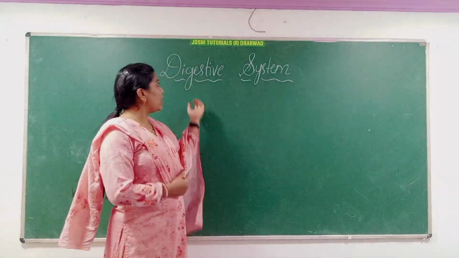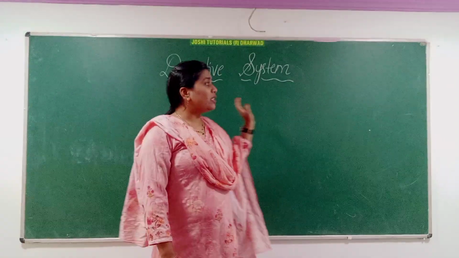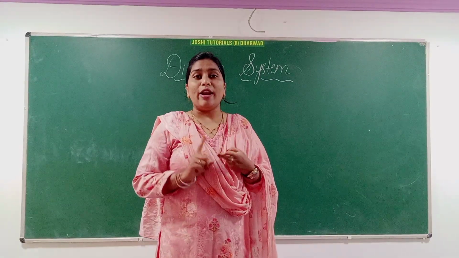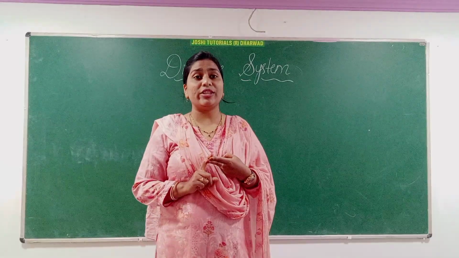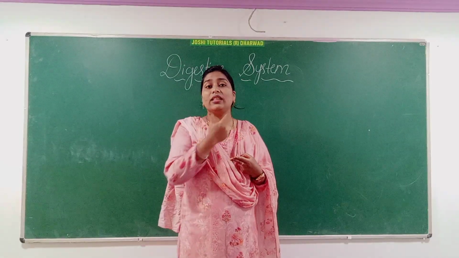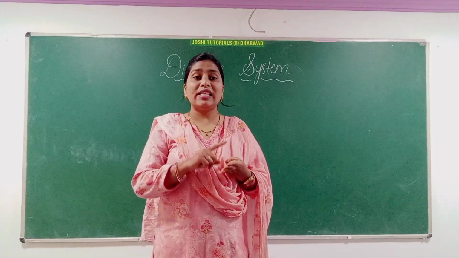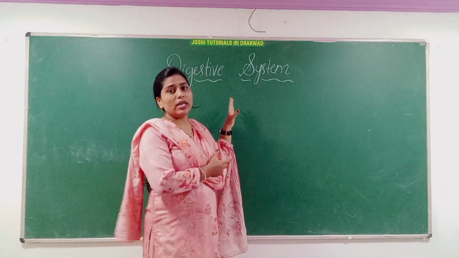Now we will understand about the digestive system, which is very important. The digestive system involves the alimentary canal along with the digestive glands. So which are the digestive glands here? Digestive glands are the salivary glands, which are present in the buccal cavity, and the liver and pancreas. These three are the digestive glands which help in the digestive system.